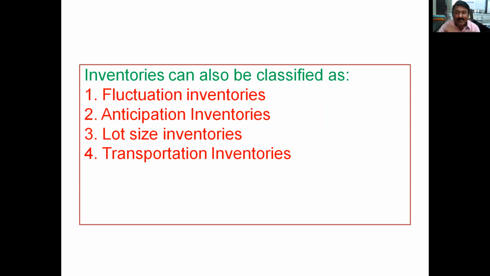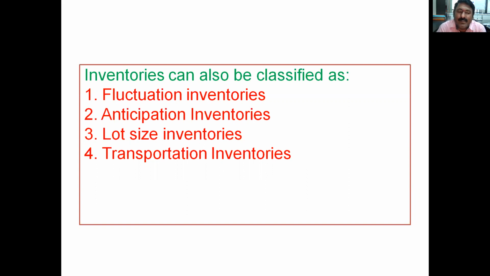Next, lot size inventory. It is not the case that one product is manufactured at a time, for example one bike manufactured and one bike sold. In lot size inventory there are different lot sizes. Let us take one example. You can take the example of TVS. TVS has the Jupiter, the moped type version, and Star City, then one or two more bikes.